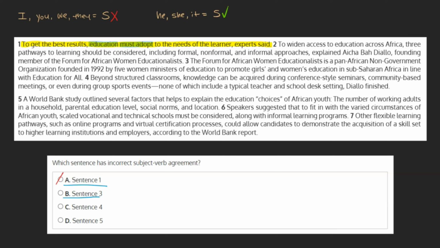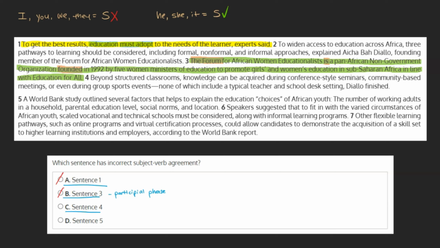B. Sentence 3. "The Forum for African Women Educationalists is a Pan-African non-government organization founded in 1992 by 5 women ministers of education to promote girls' and women's education in sub-Saharan Africa in line with Education for All." Our subject here is, for simplicity's sake, the forum, which matches our verb is. We also have the verb founded, but this is actually part of a participial phrase, which we don't have to worry about too much right now. It's enough to know that founded is describing the forum, and it doesn't affect the grammatical correctness of this sentence. Based on this, we can mark this as incorrect.